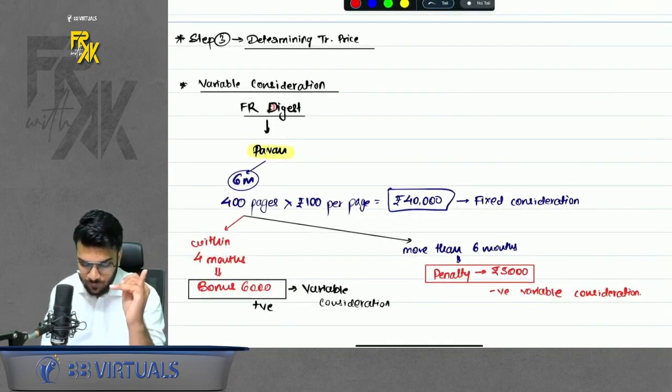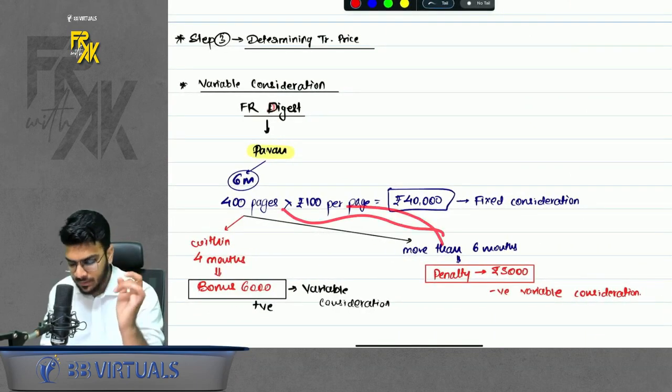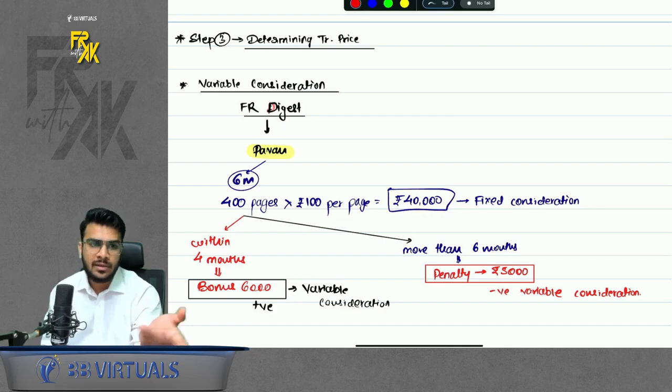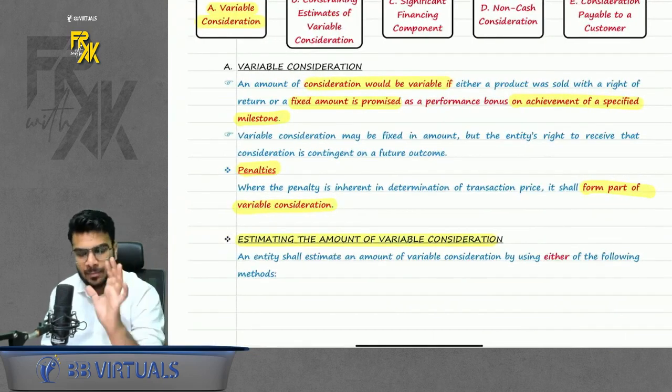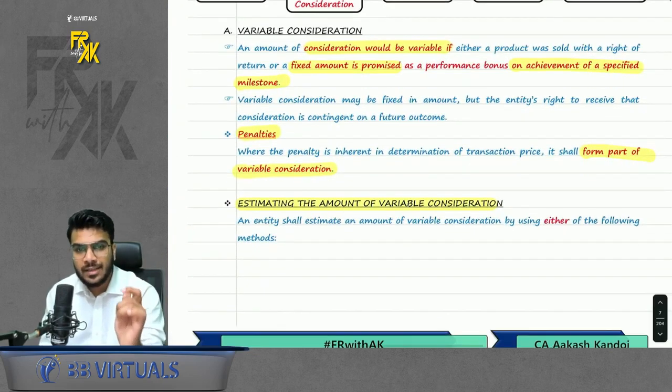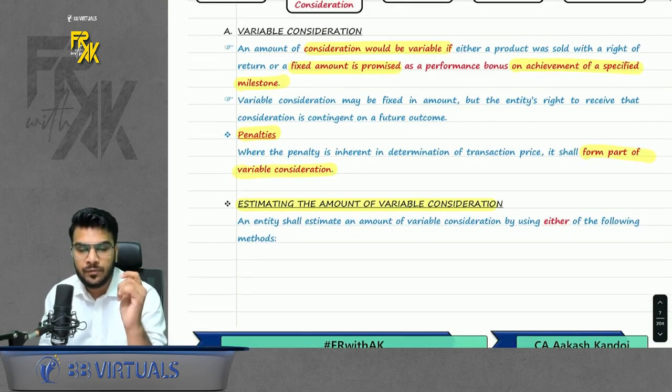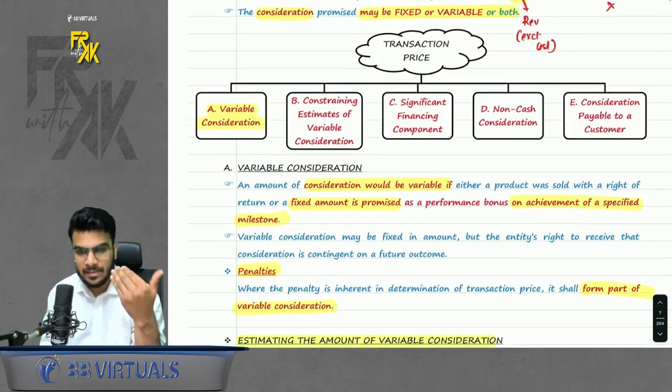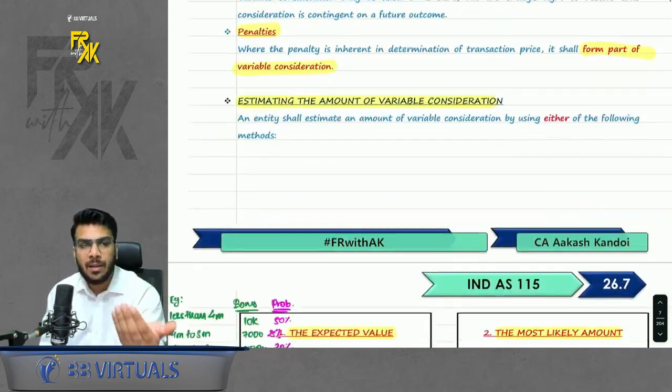Let's say I tell him that if you take more than 6 months, I will charge you a penalty also. Then it is a negative variable consideration. It can be either of it. So first of all, whether variable consideration should form part of transaction price, the answer is yes. But how will you estimate the amount of variable consideration?